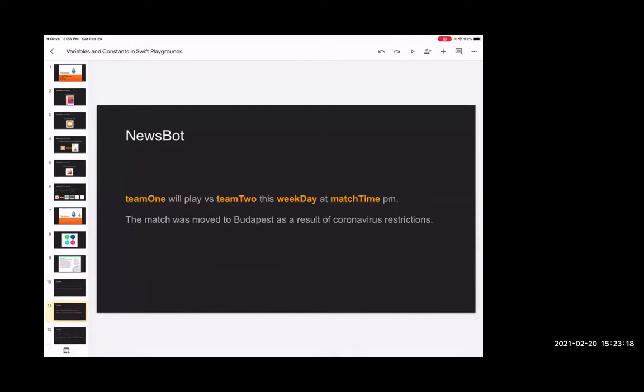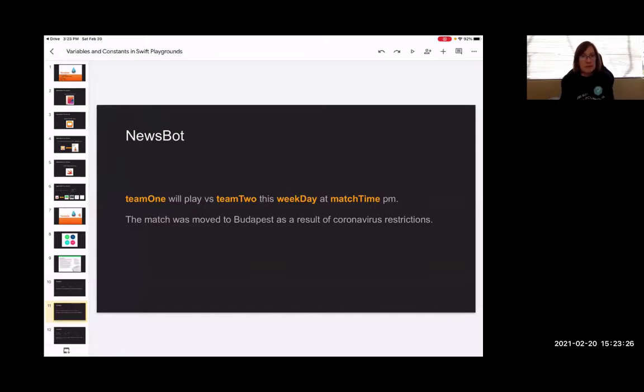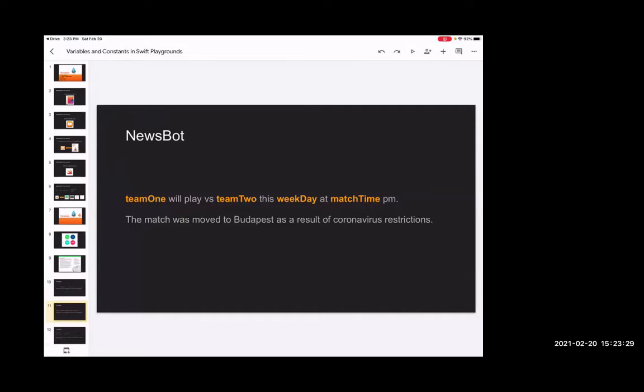Thank you. Now, this is a way for us to understand that each of those is gonna be a variable. Team 1 would be the first team that plays. The team 2 would be the second team. The weekday would be the day when they play, and the match time, it's gonna be the time. In here, we can explain to our students the camel case. What is that? It is that inside the variable, the name has to be very clear. And then the name can have 2 words, and the second word is going to be capitalized.